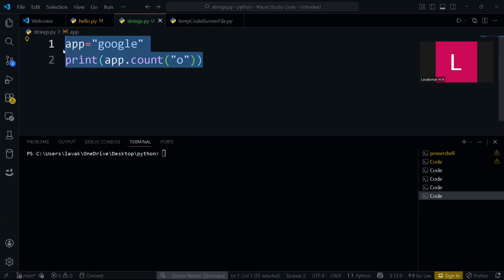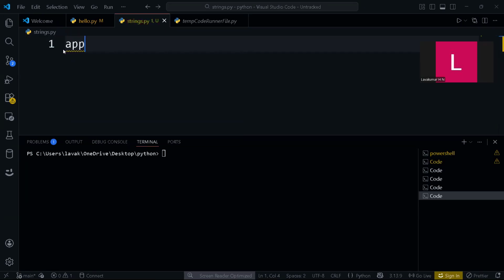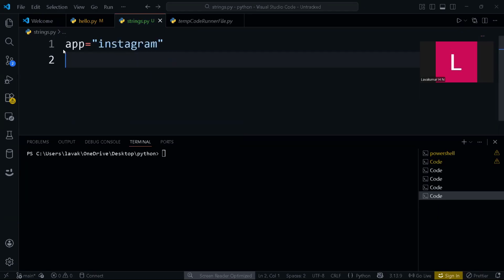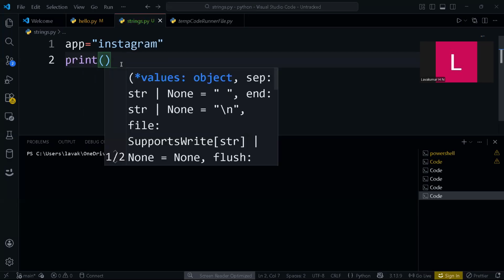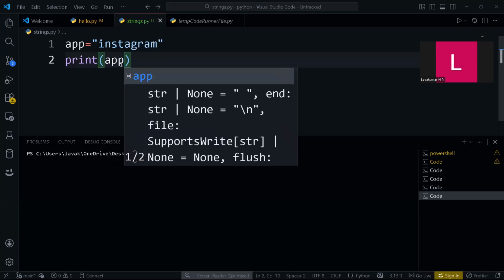Now let's take another app. Let's take Instagram, everyone's favorite, most probably. Now the interviewer may ask, I want to replace in with out, so instead of in, I need to have out. For that, you have a beautiful method called replace. So print app. What is app? App is a variable, you can see this is a variable.